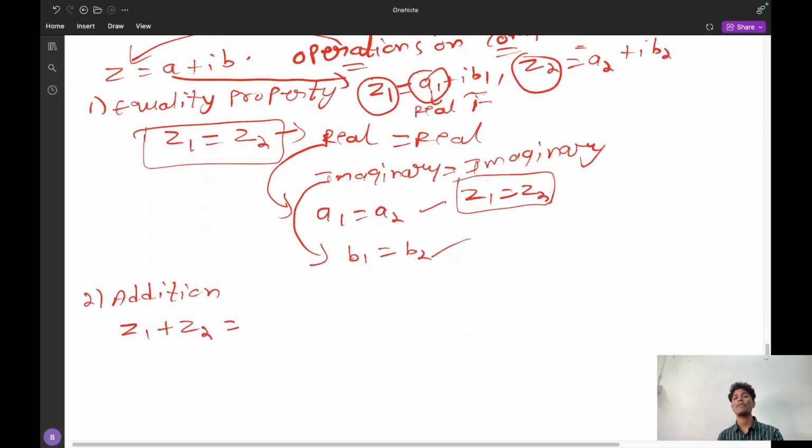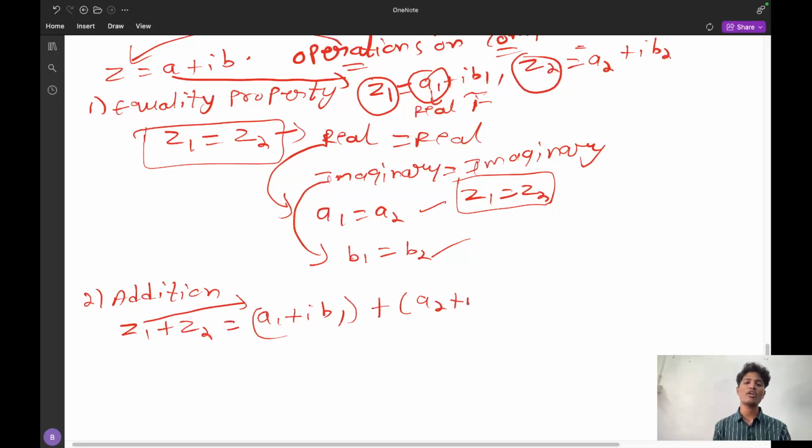How can we add two complex numbers? Like attracts like. That is, the real part present in z1 will attract the real part of the second complex number. In z1, what is it? That is a1 plus iota b1. This is a complex number, z1. And z2 is a2 plus iota b2.